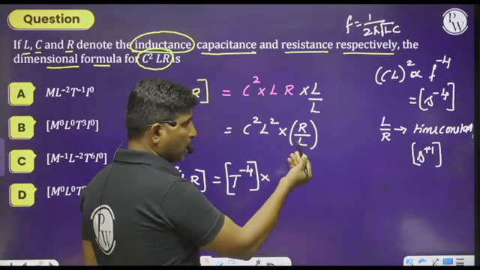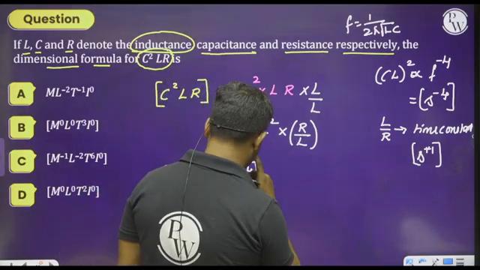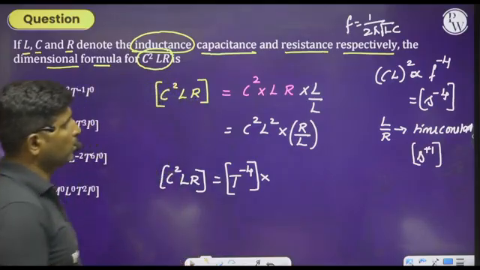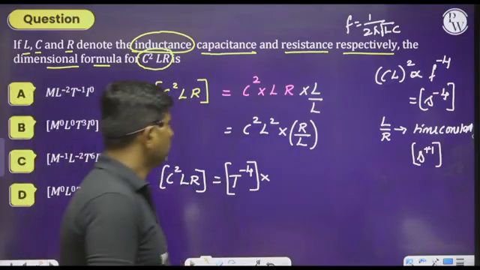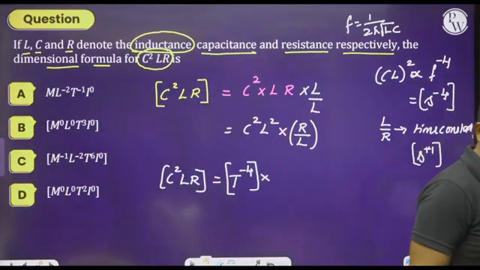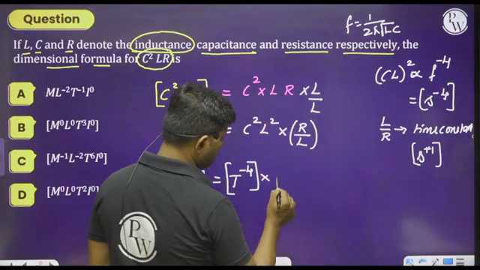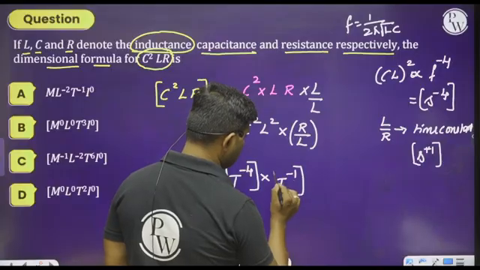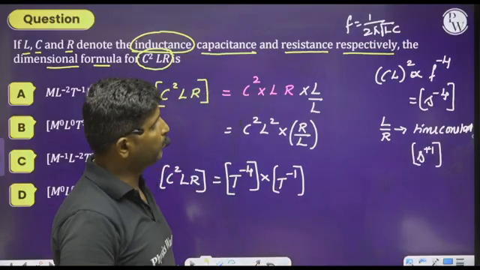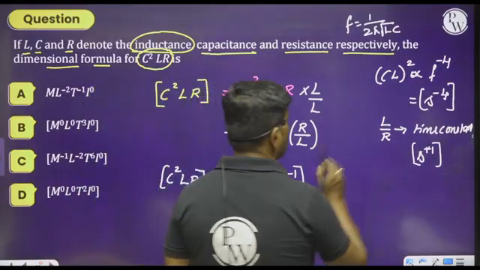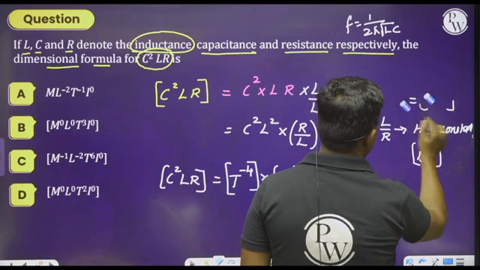But we are having R by L. Therefore, we can say R by L is T to the power of minus 1. But somewhere I made a mistake. Please observe this. I will rewrite this equation for you.